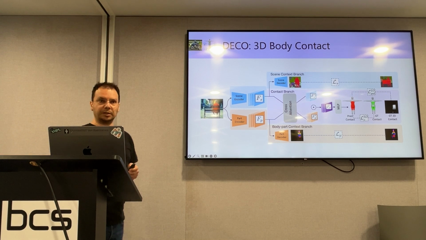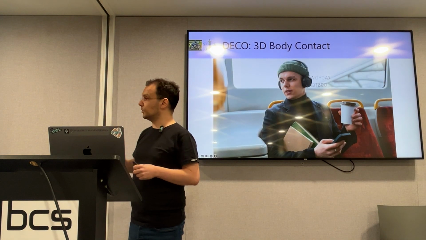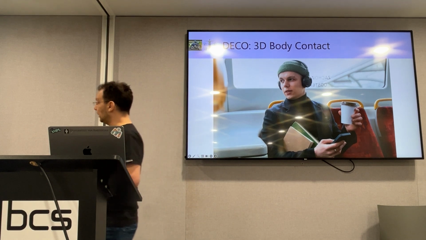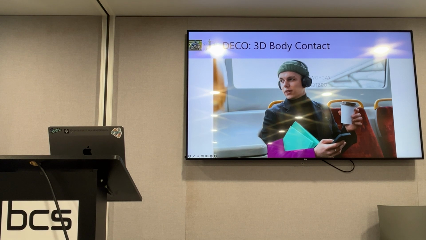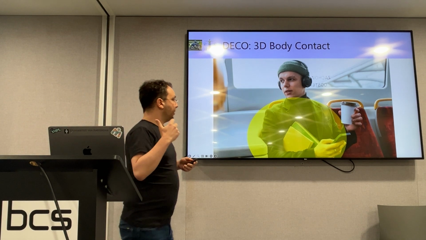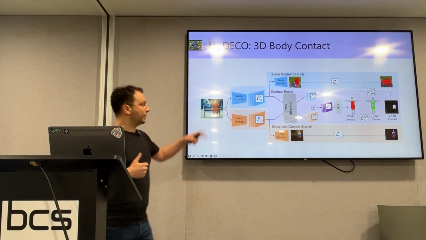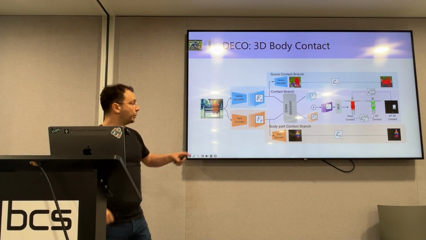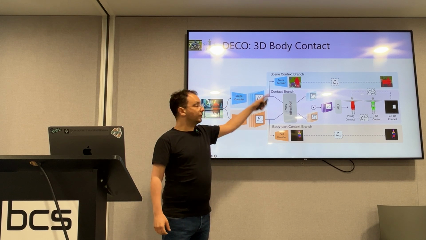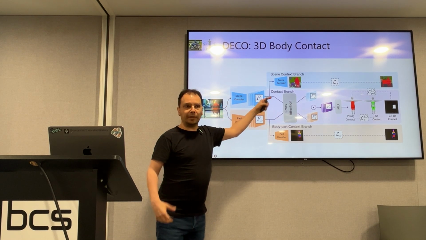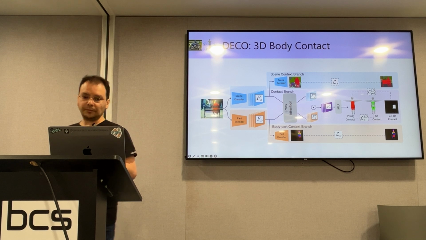Now we collect this dataset at scale, and on this we train a very simple model that is based on simple principles. As humans, when we look at this picture and we want to reason about contact, we focus on three things. First, body parts. Secondly, proximity to objects, nearby objects. And third, the nearby scene context. So three things. And also our model reflects these three things with three branches. So we have one branch for body part attention, another branch for scene context attention, and a cross-attention layer to basically bridge the two together.